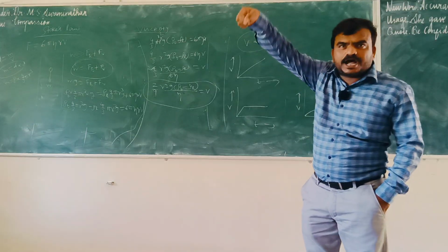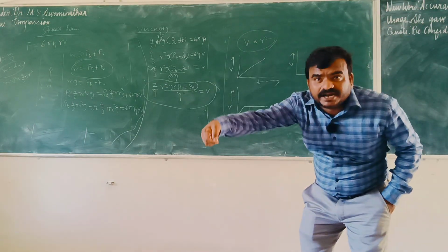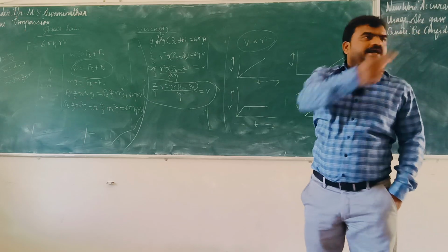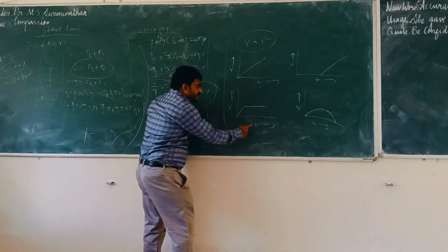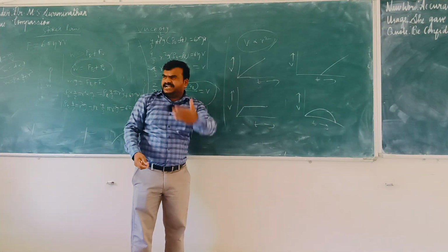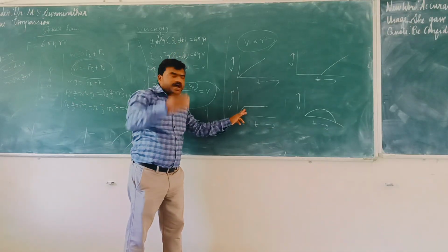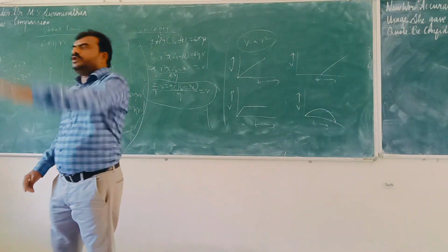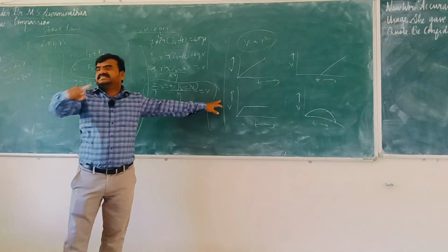Initially, if you drop the metal ball, it will be accelerated. Next, within a few seconds, it will maintain its speed. Whenever time increases, first second, 2 seconds, the velocity increases, and afterwards it stays constant. These kinds of questions, sure you can expect. This question is from NCERT exemplar.